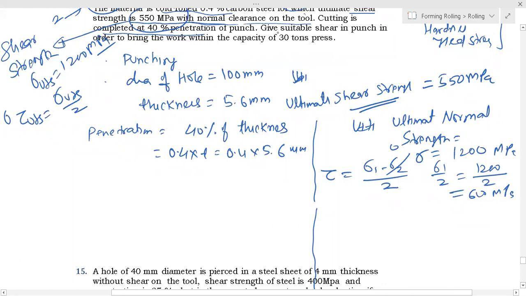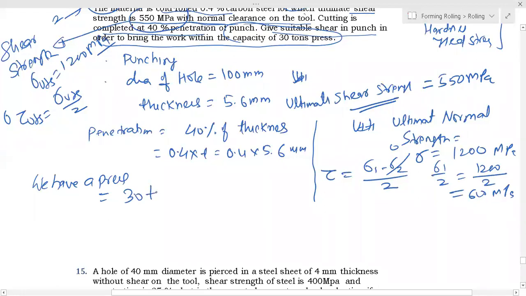Cutting is completed. Give suitable shear on the punch in order to bring the work within the capacity of a 30-ton press. So they are telling us we have a press whose capacity is 30 tons. 30 tons means 30 into 1000 kgf. That is force.